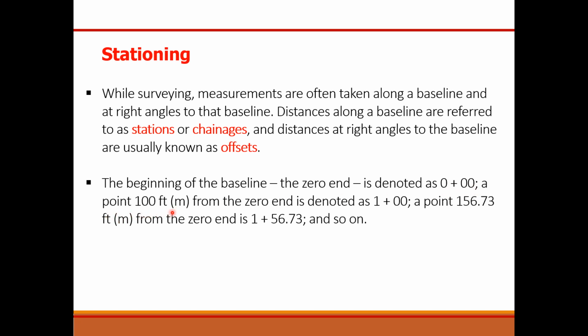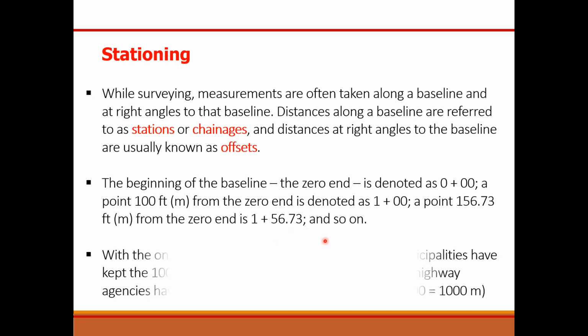A point 100 feet or meters, whatever unit you want to use, from the zero end is denoted as 1 plus 00. If you have a reading of 156.73 units from the zero end, it will be denoted as 1 plus 56.73.